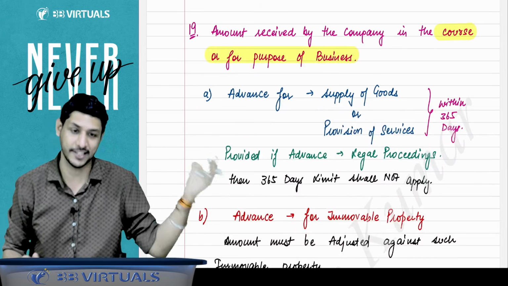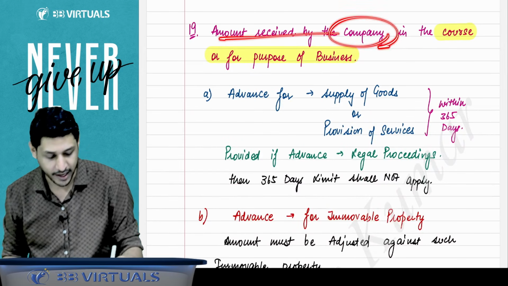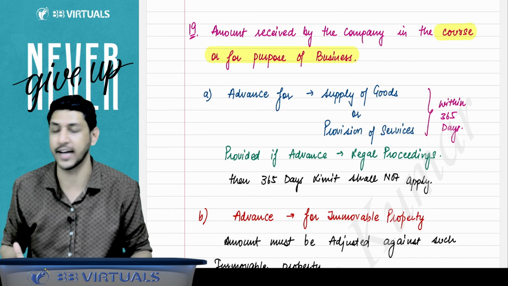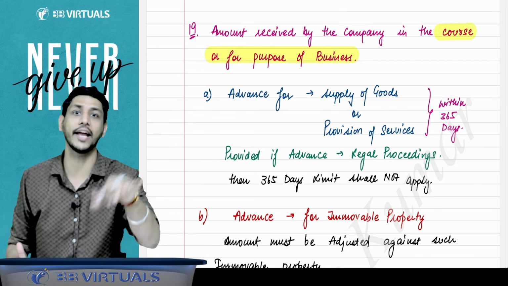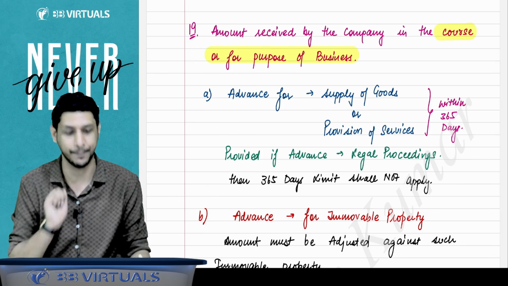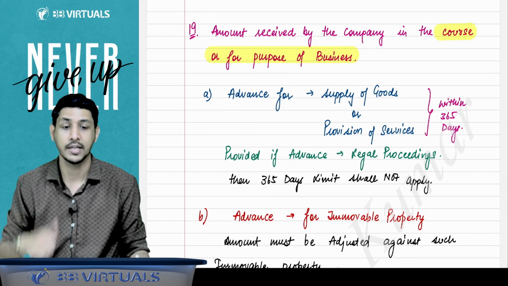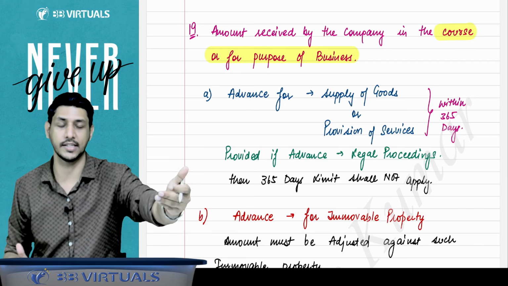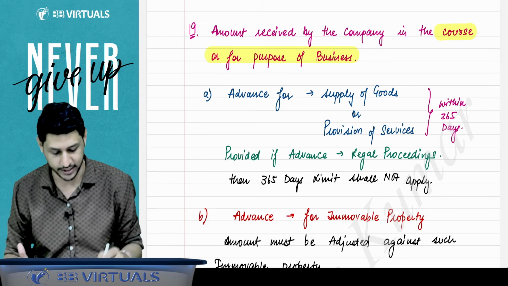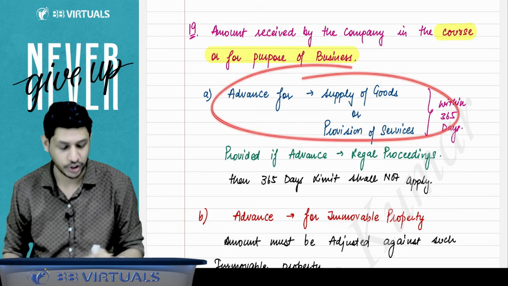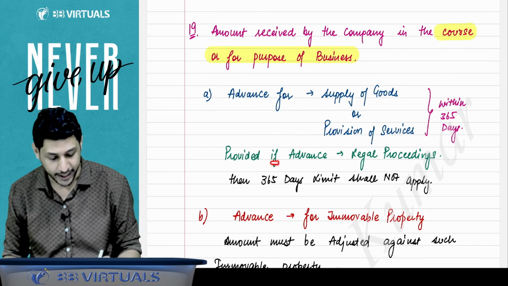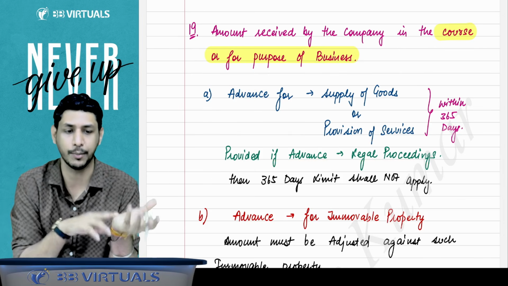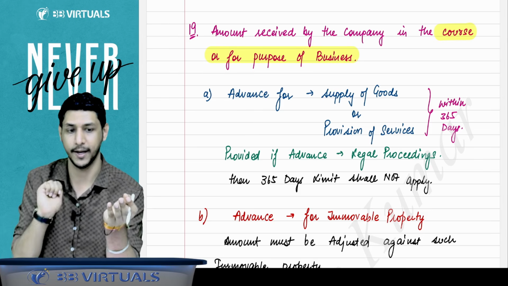And the last point has 6 points in itself. Amount received by a company in the ordinary course of business. If a company receives any amount in the ordinary course of business, that will not be considered as a deposit. Although it will look like a deposit, it will not be considered as one. For example, if the company receives any advance for the supply of goods or provision of services, that we will give you this service or provide these goods within 365 days, that amount shall not be considered as a deposit, provided the advance is not subject to legal proceedings. Let's say some dispute arises and there is legal proceeding going on, then the 365 days limit shall not apply.